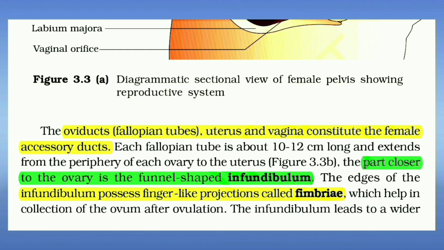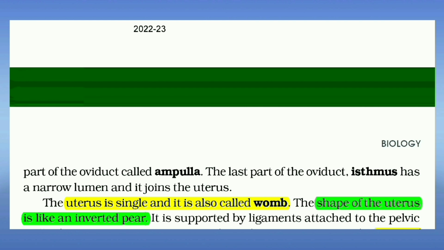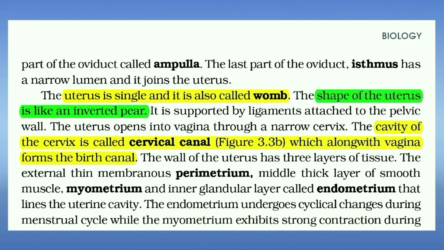The part closer to the ovary is the funnel-shaped infundibulum. Infundibulum possesses finger-like projections called fimbriae. Uterus is single and it is also called womb. Shape of the uterus is like an inverted pear. Cavity of the cervix is called cervical canal, which along with vagina forms the birth canal.